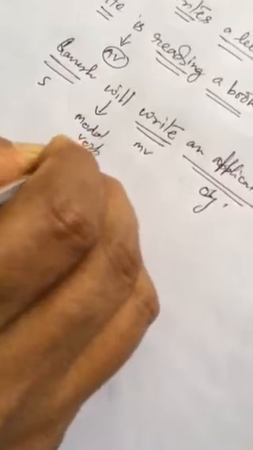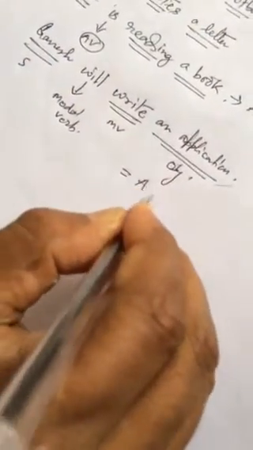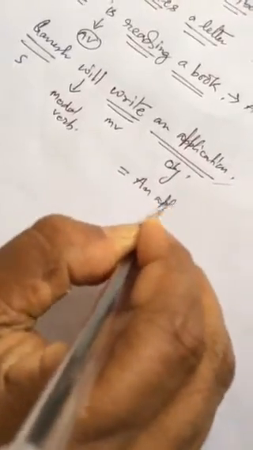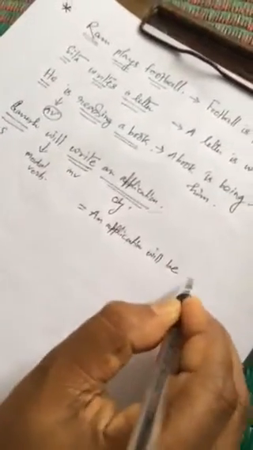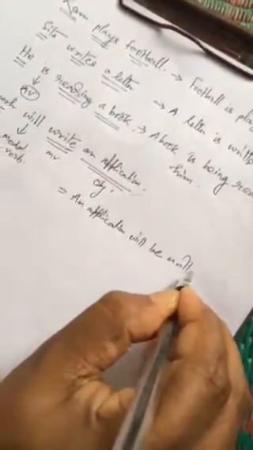The same sentence, if I have to say in another way: An application will be written by Ganesh.